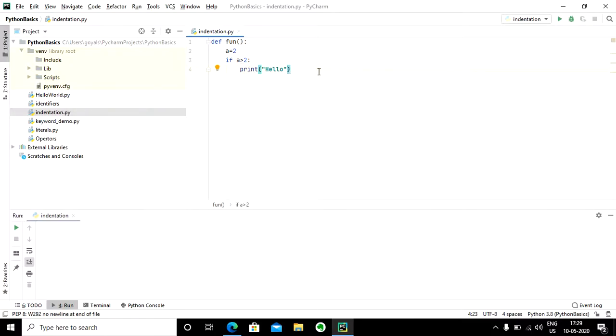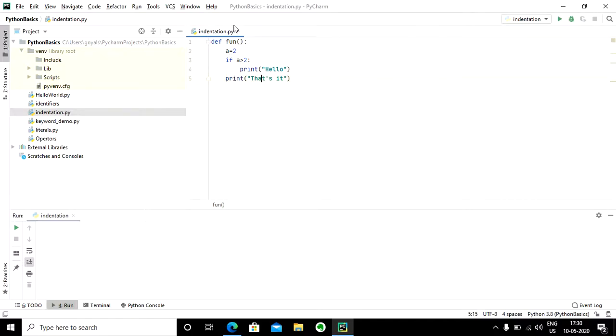Okay, else, let me just say print, that's it. So what is going to be the way the code is going to get executed?